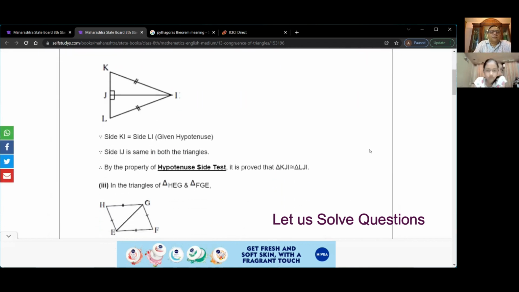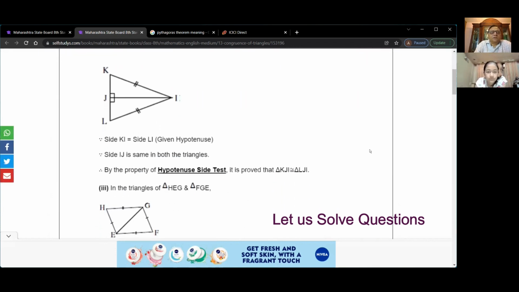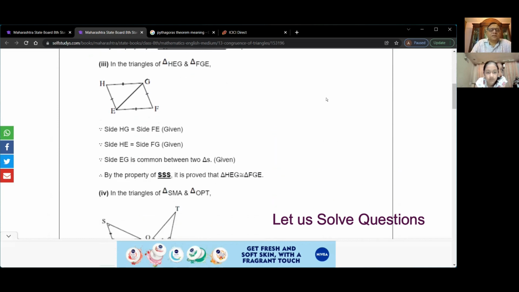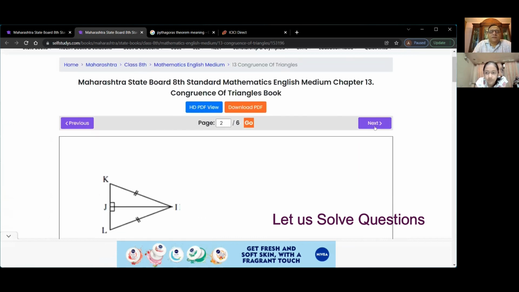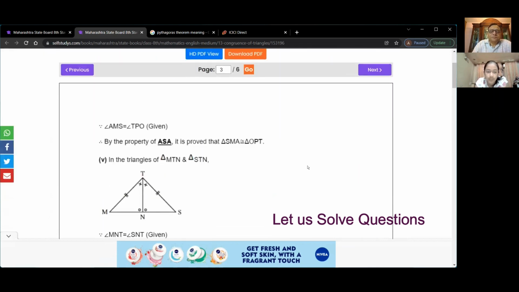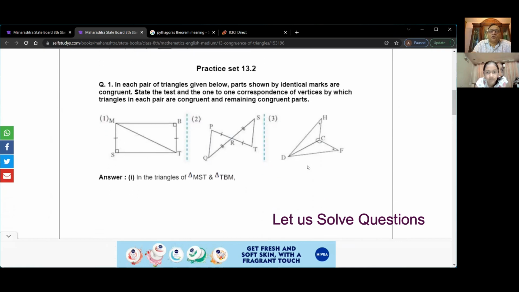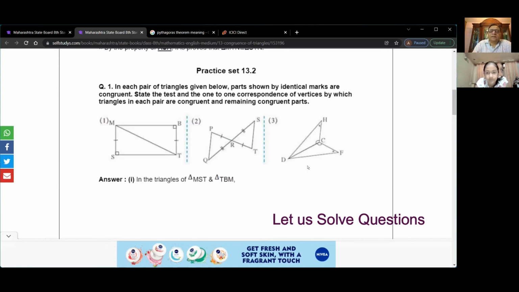Now tell me, why is this triangle congruent? They are doing the same thing. So the 6 examples which we just did, as we did, you have to write in the language as shown here, right? That is all. Move on. Next one. In this one, how are they congruent? Read the question, please.